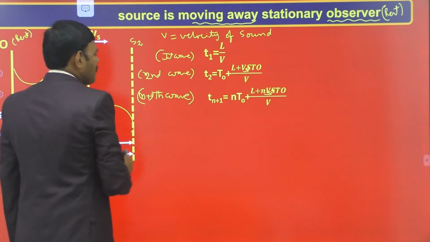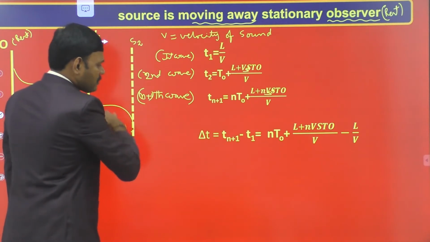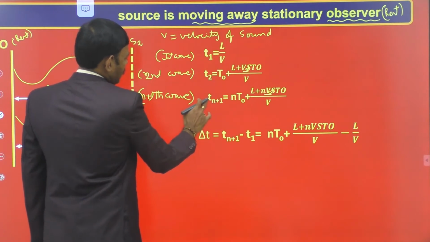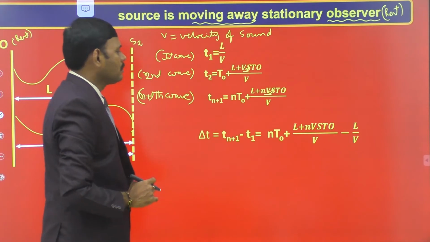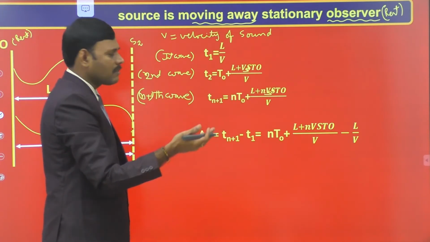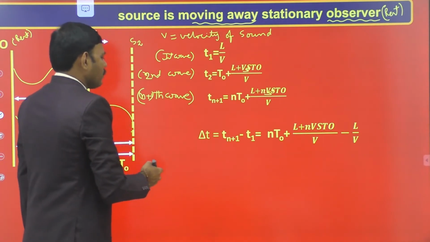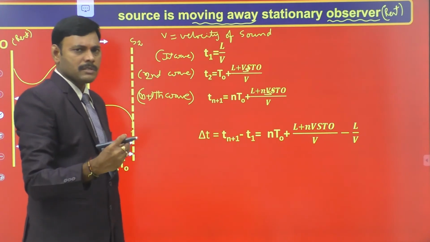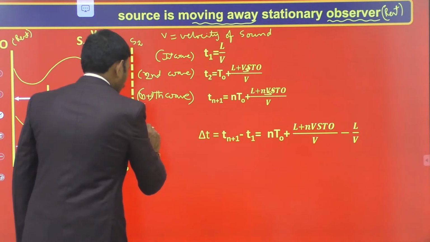Then the time interval for n waves to reach the observer: this is the first wave and this is the n plus 1th wave. In between these two, n waves reach the observer from the source. The source is moving away and each time it is emitting sound after every interval of T0, which reaches the observer. Then this is the time interval for n waves from the source to reach the observer.